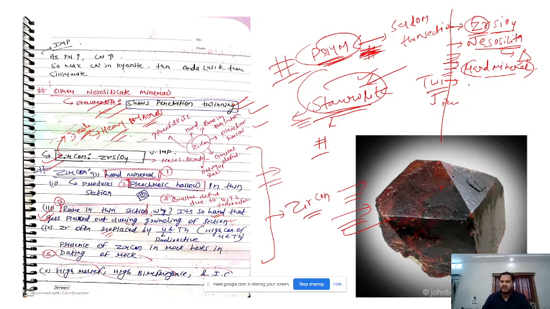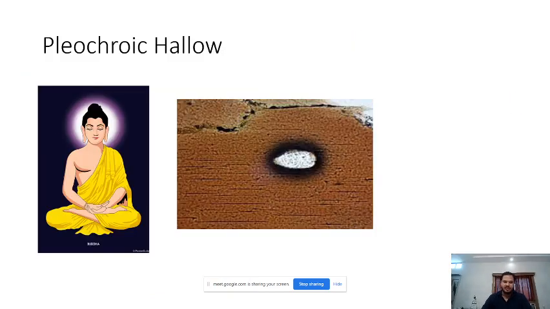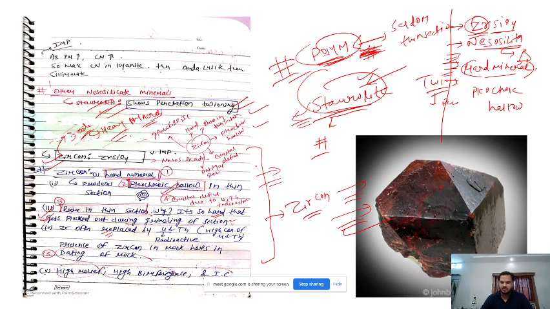And one more typical identifying character of zircon is its pleochroism. Alright, so it has this pleochroic halo. You know what a halo is? Halo is like we have seen in our various gods, like this is Gautam Buddha, this is a halo. Something pious kind of a thing, something emanating from behind. So if you get a zircon in thin section somehow, it might show this halo, something like this. So it's one of its identifying properties. Alright, so this is one of the typical properties.